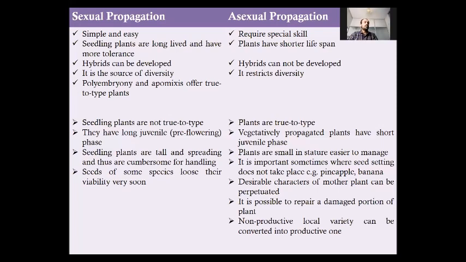And in some fruit plants like pineapple and banana, growing plants from seed is not possible. So in that condition, asexual propagation becomes very important, and in those plants, only asexual propagation methods can be used. Okay, this is the basic difference, and the advantages and disadvantages, of both sexual and asexual propagation methods.